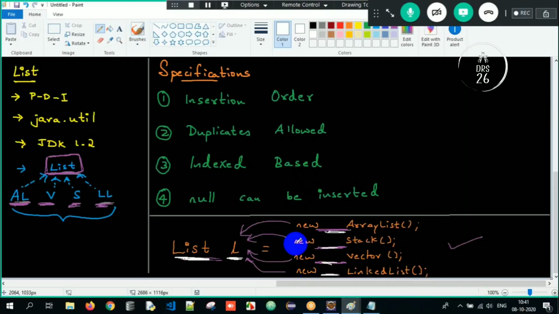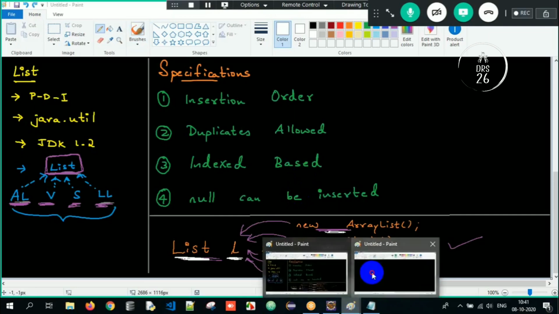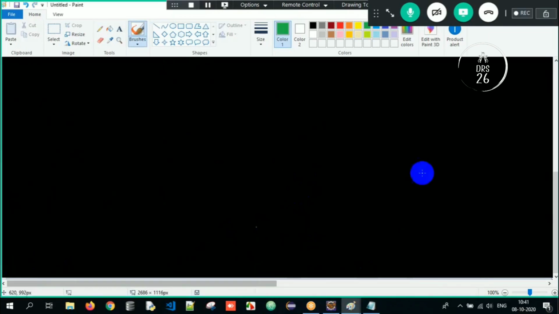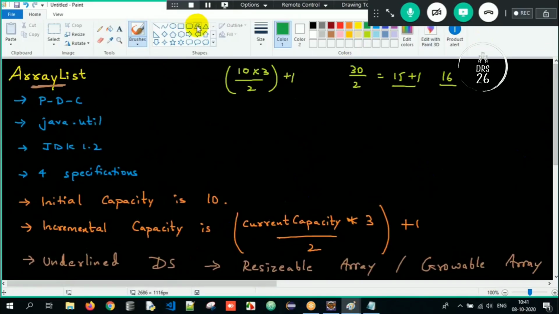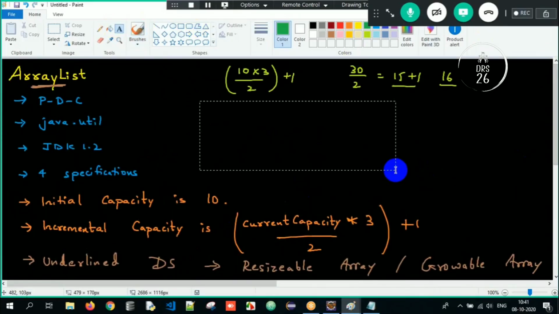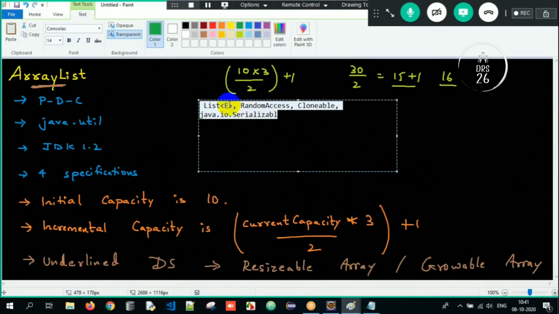So you have to add that particular point as well. You have to remember this point also. What is that point here? ArrayList is implementing the List interface. With the List interface, it is also implementing a few more interfaces. What is it? See, this point also you can add: ArrayList implements List, comma, RandomAccess, Cloneable, and Serializable. So these four interfaces it is going to implement. You shouldn't forget those four interfaces here. Never forget those four interfaces, guys.